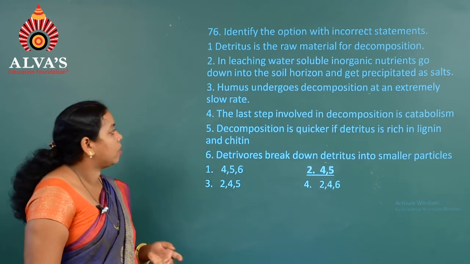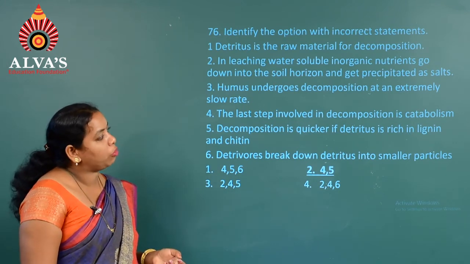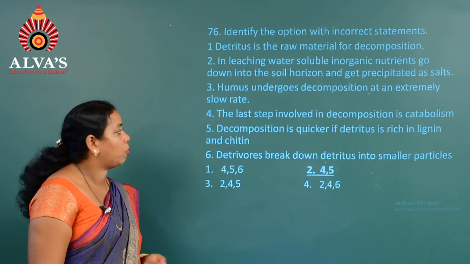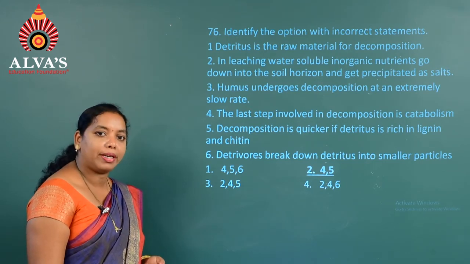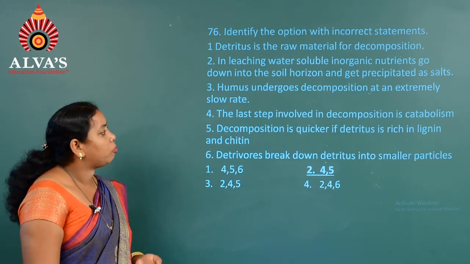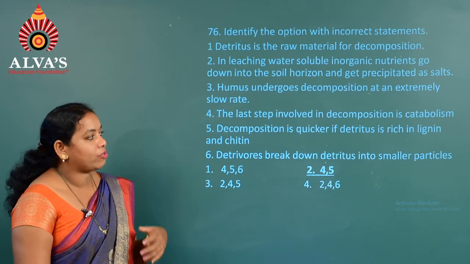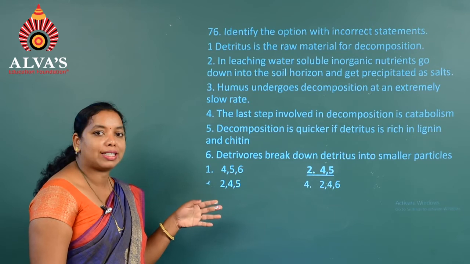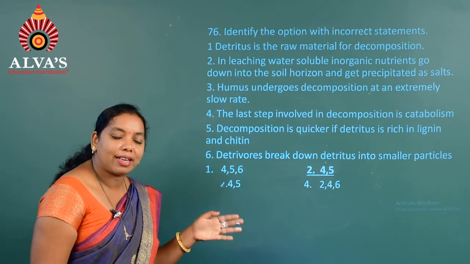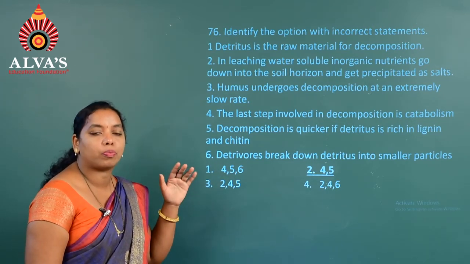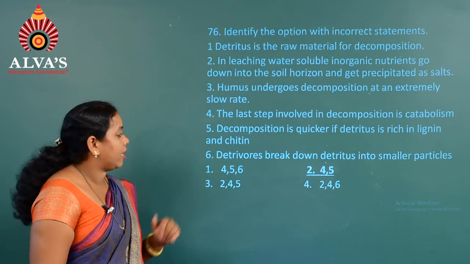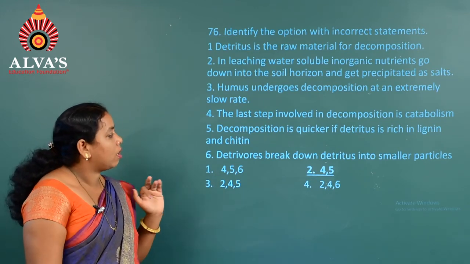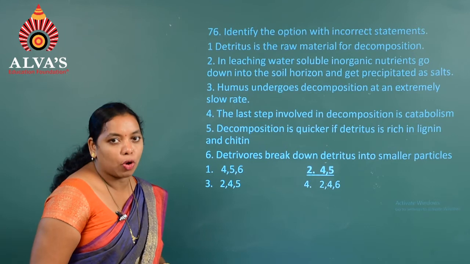Yes. Next, the last step involved in decomposition is catabolism, they said. It should be mineralization. Decomposition is quicker if the detritus is rich in lignin and chitin.